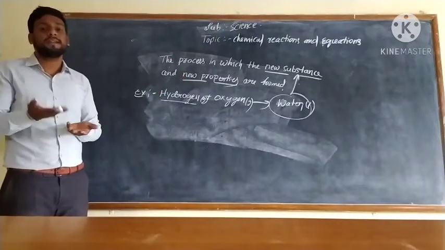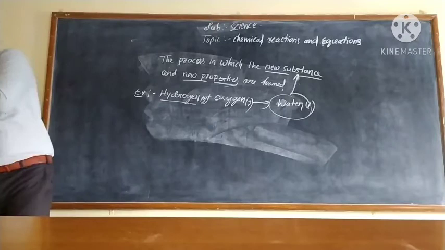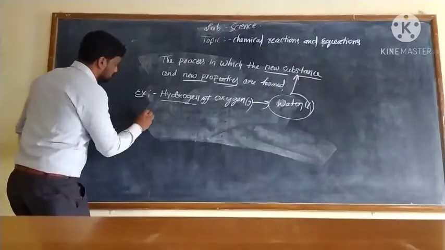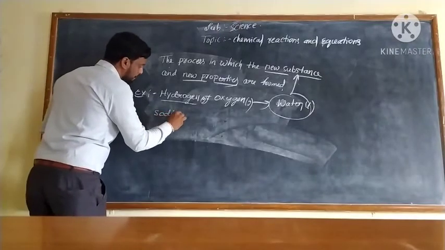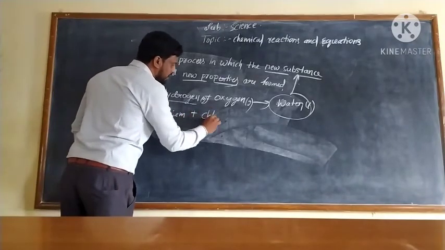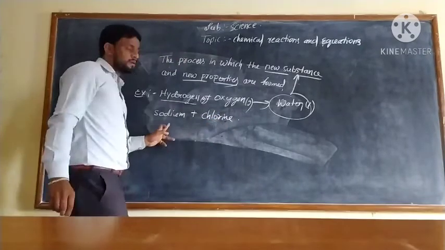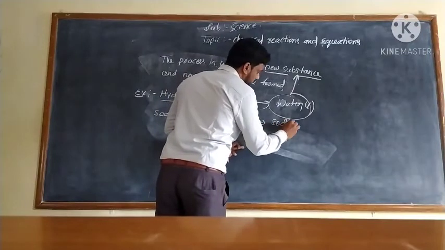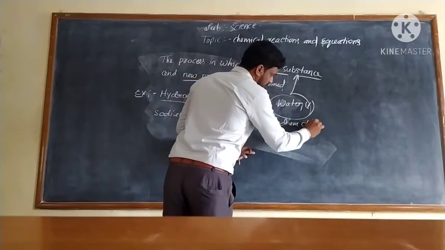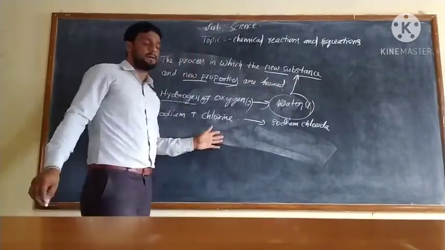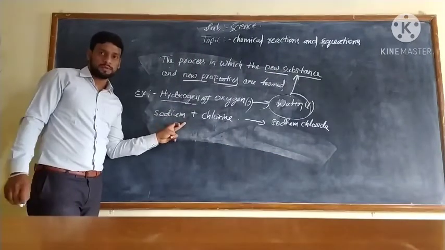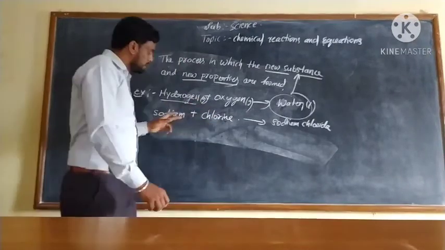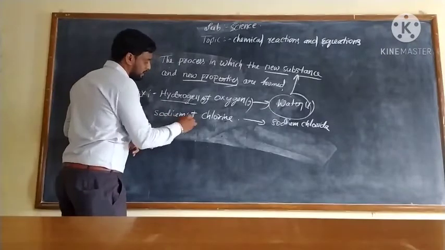Let us take another example, that is sodium. Sodium combines with a poisonous gas, that is chlorine. Sodium combines with chlorine, it gives sodium chloride. So it is another example. Here sodium is a metal, it combines with chlorine. Sodium is a metal, which means it is a solid in state.